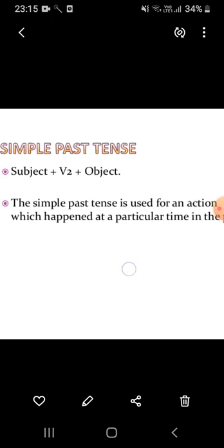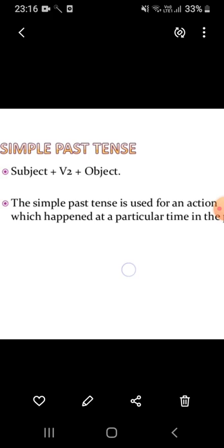In all the simple tenses, like simple present, simple past, and simple future, there will be no helping verb. Okay? In present tense, we discussed that first form of the verb will be used, and in the past tense, second form of the verb will be used. Whether the subject is singular or plural, it doesn't matter, the verb will remain in the second form.